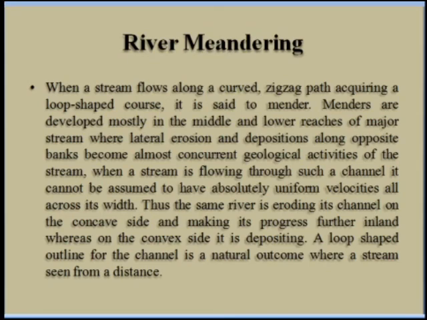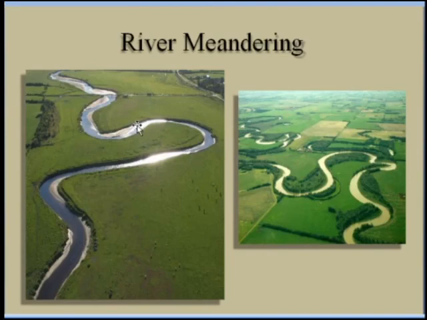When a stream is flowing through such a channel, it cannot be assumed to have absolutely uniform velocities all across its width. Okay, in the figure you can see the river meandering. It means when the streams are flowing in a zigzag manner, that is meandering. Okay, the process of development of this zigzag type of channel for itself is called river meandering.